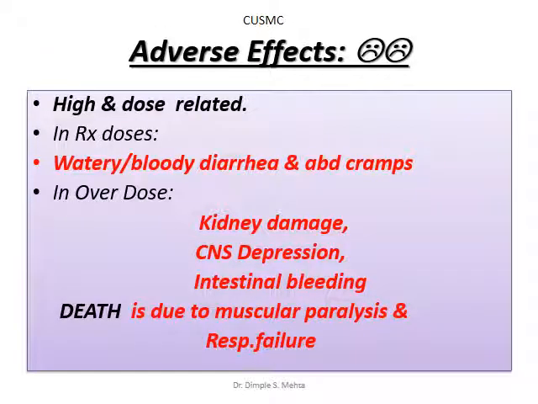But colchicine is nowadays not preferred as a first drug of choice because the dose required would be very high, and adverse effects are always dose related. At therapeutic doses, the patient will complain of severe abdominal cramps. There will be watery or bloody diarrhea. If it is given in overdose, it may cause kidney damage, CNS depression, and intestinal bleeding. Death may be due to muscular paralysis or respiratory failure. This is all seen with the oral dose.